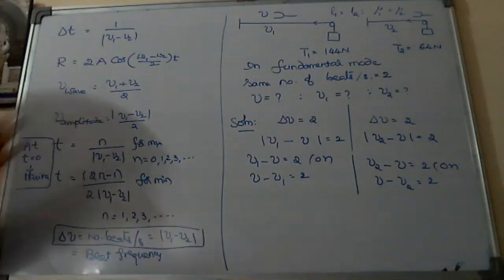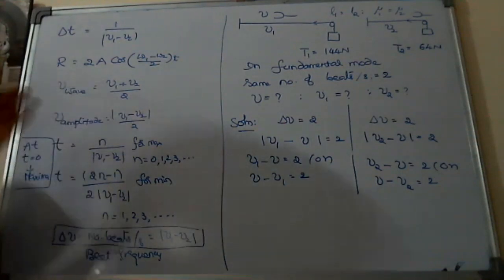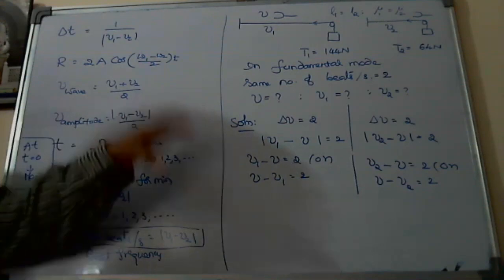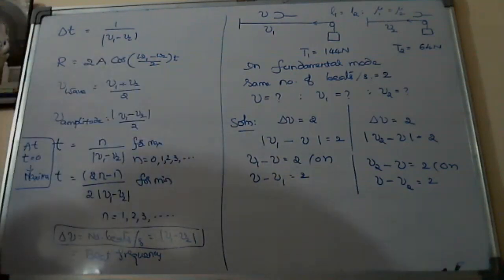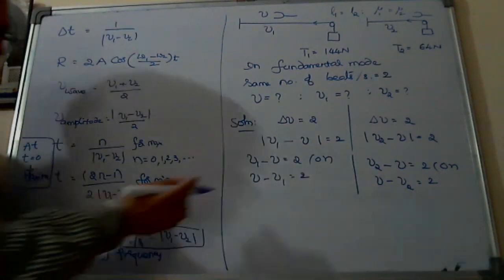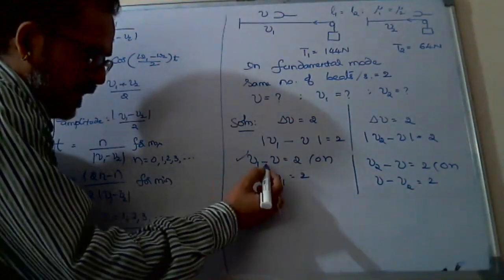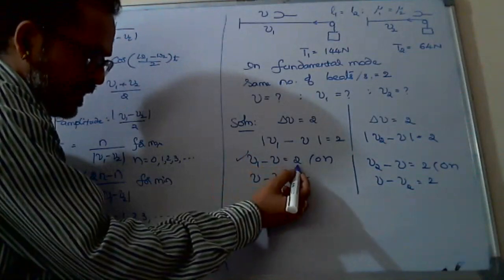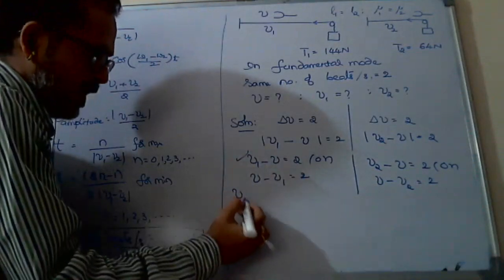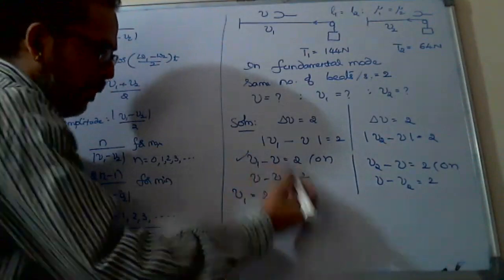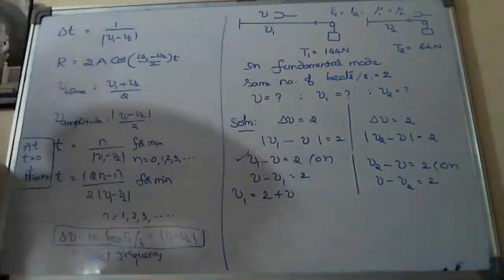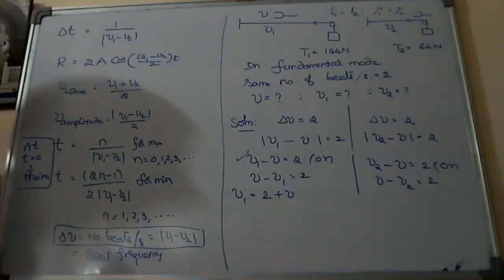If we write like this, we get a lot of confusion about which to use to solve the problem. If I assume nu1 minus nu is equal to 2 is correct, then I will get nu1 equals 2 plus nu.